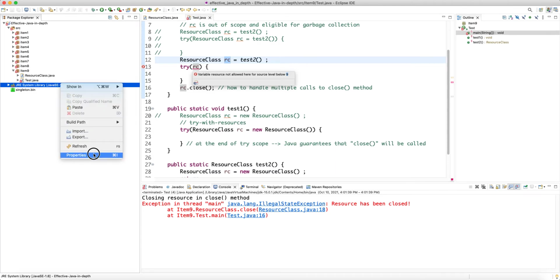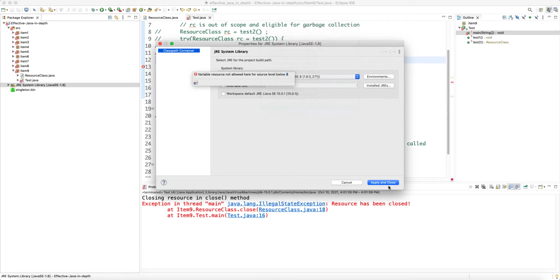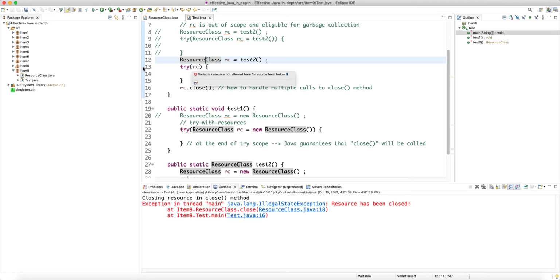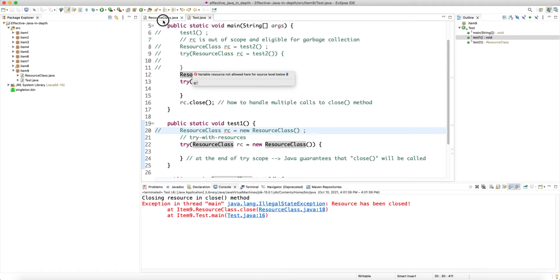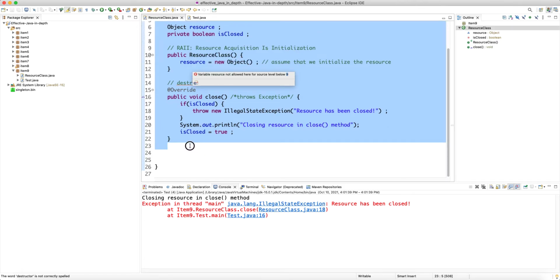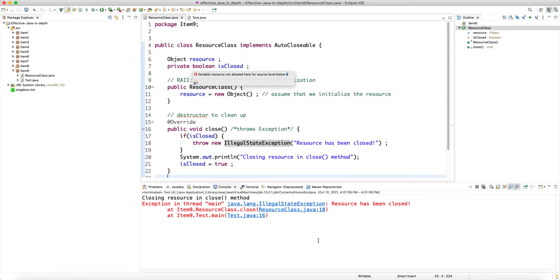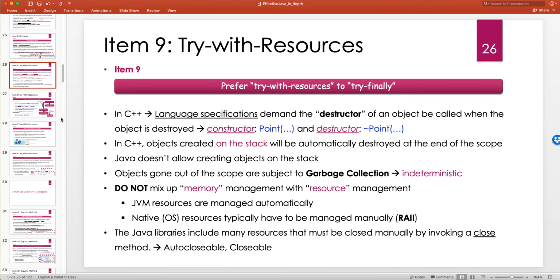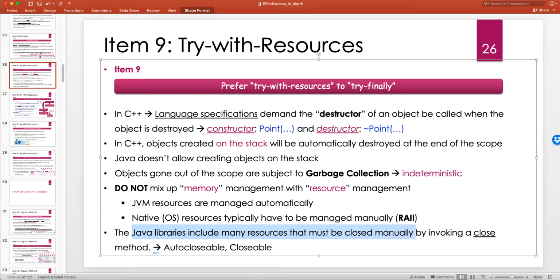So I'm going to put the runtime back to JDK 15. And this compilation error goes away. All right, so this is more or less the recommended way of dealing with resources. And so let's head back to PowerPoint, and we say that Java libraries include many resources that must be closed manually by invoking a close method, and we use AutoCloseable. And classes like FileInputStream or BufferedReader typically implement this AutoCloseable at some level.